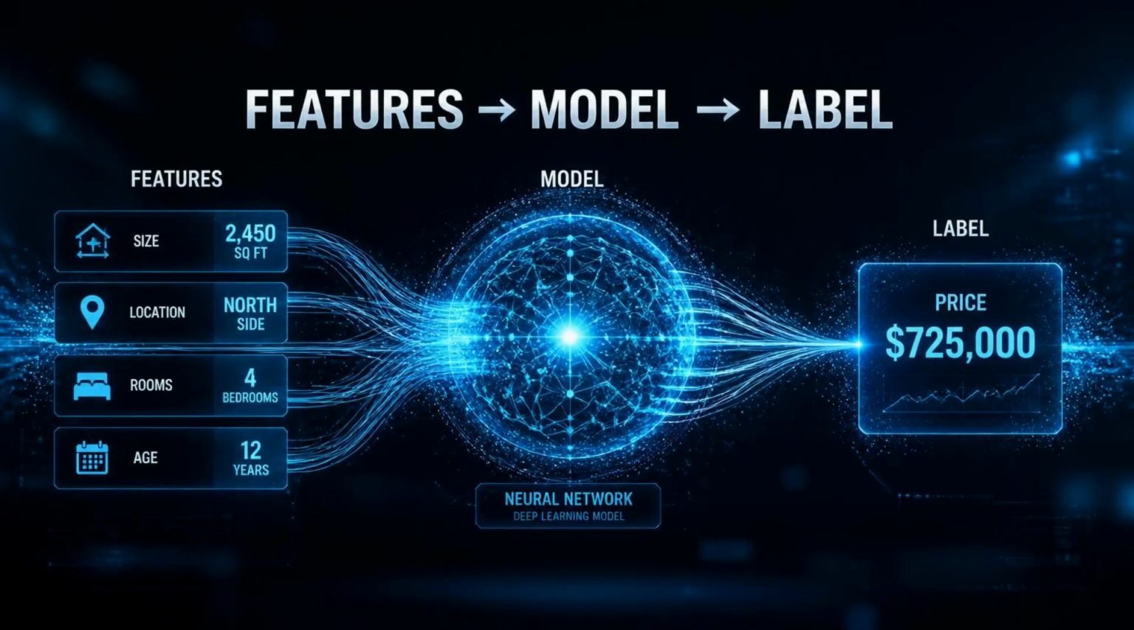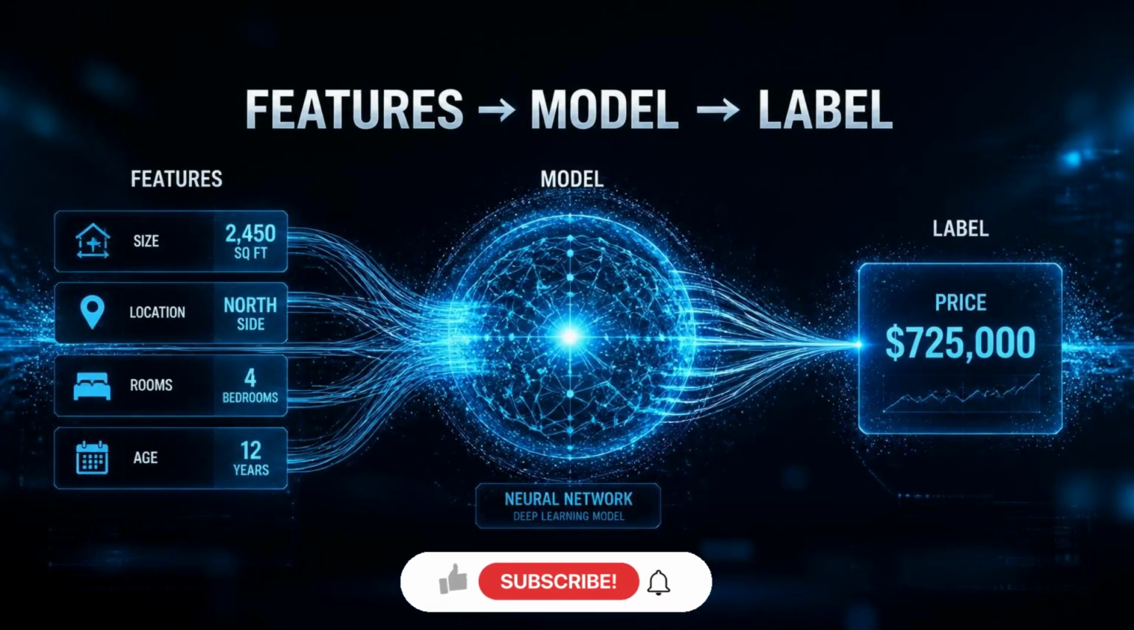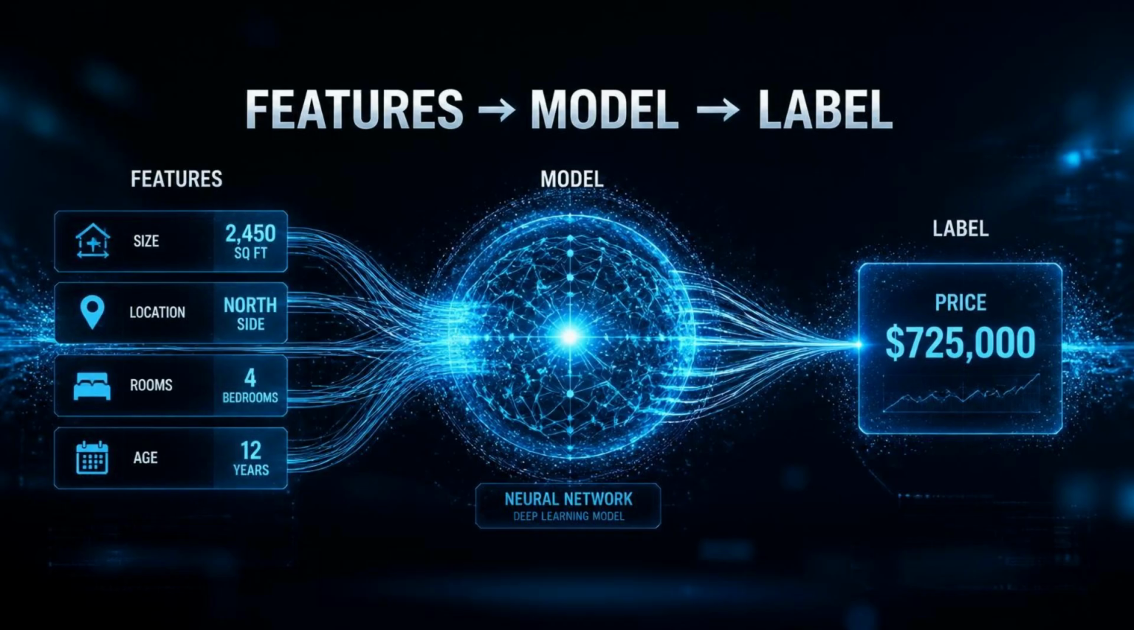Now we have another important distinction. The information going into the model is called the input, or features. The thing we're trying to predict is the target, or label. Imagine predicting the price of a house. The model might receive information about its size, location, number of rooms, and age. Those are features. The price is the target. So the basic relationship is features go in, a prediction comes out, and the label tells us what the correct